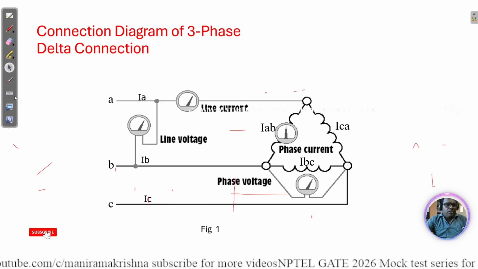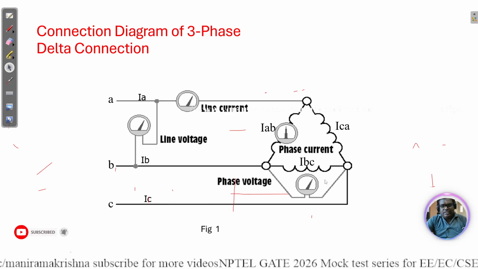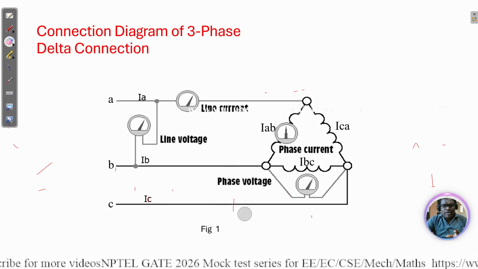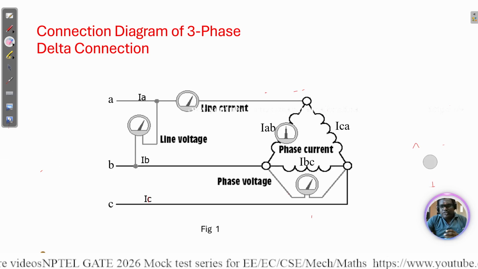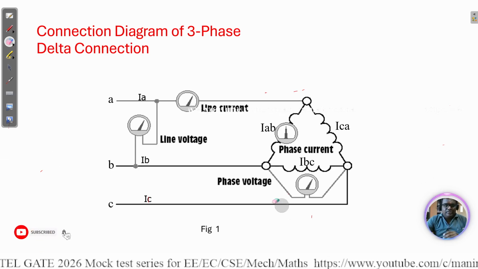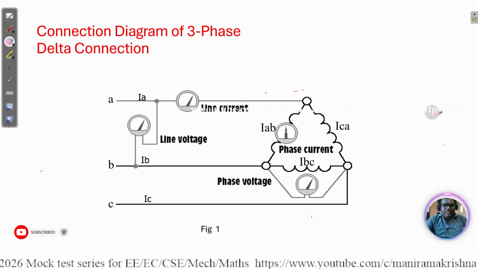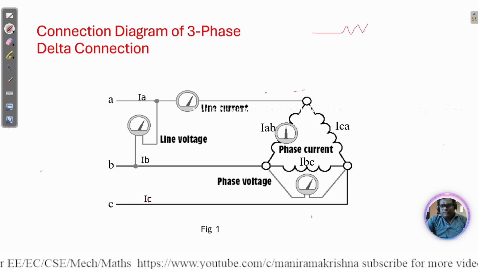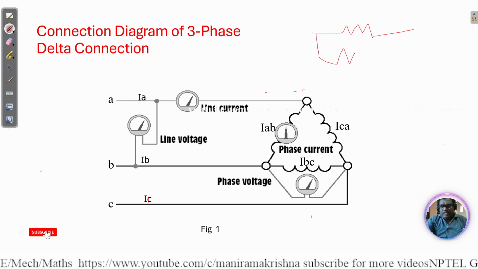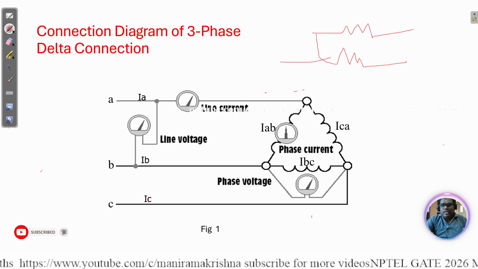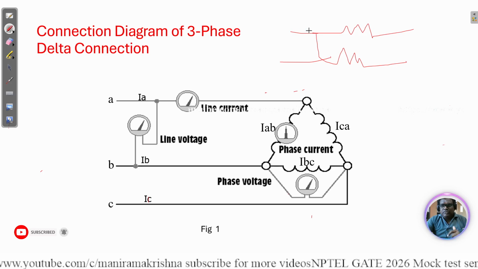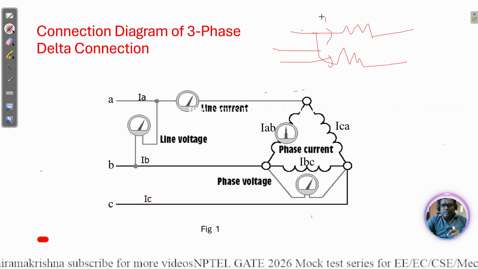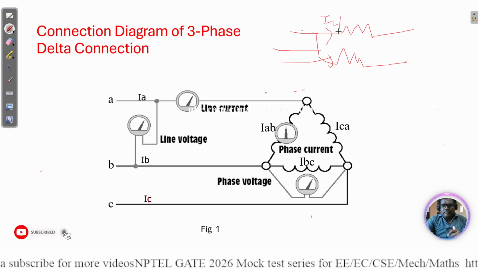Next, we'll talk about the delta connection. Delta connection is nothing but a parallel circuit. If you remember the parallel circuit, you can answer on the delta connection. In the delta connection, it is like a parallel connection. If two resistors are connected in parallel, how does the current flow?